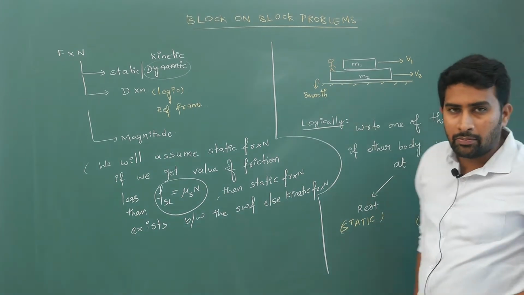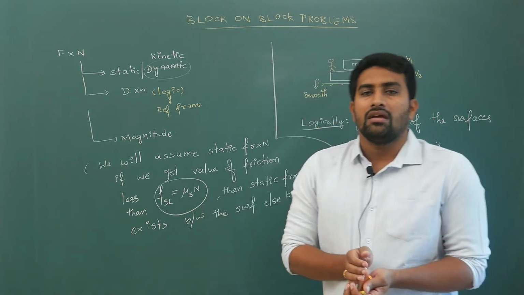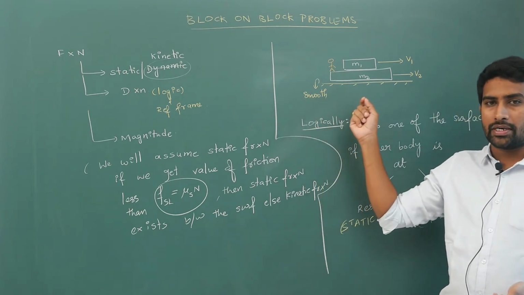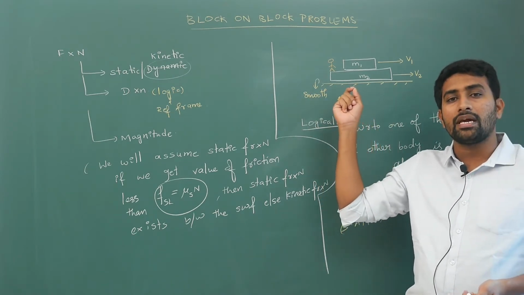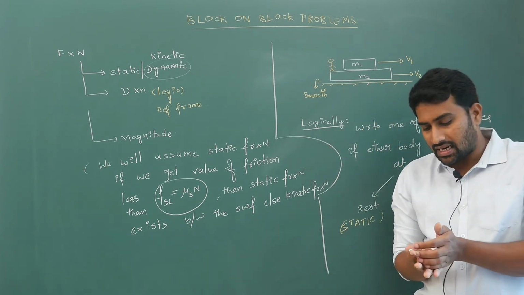Okay, right, getting my point? Between two surfaces, how will you decide the type of friction? It means if you stand on one of the surfaces, if the other moves with respect to that particular surface, then there will be kinetic friction. If the other body does not move, then there will be static friction.